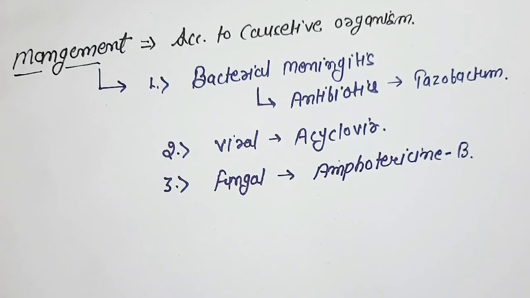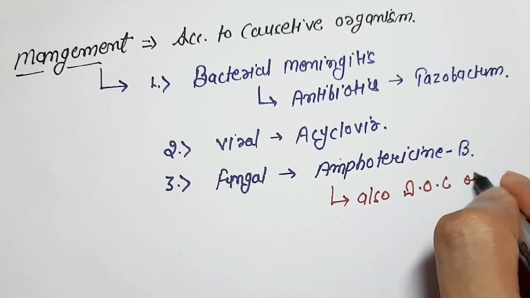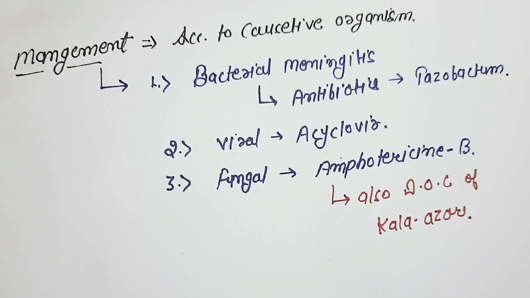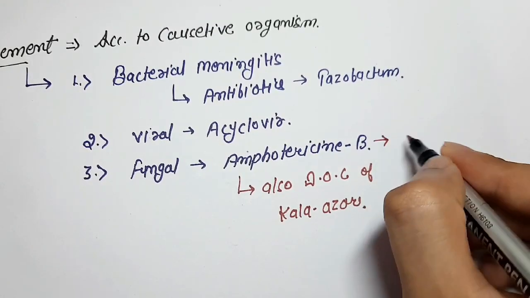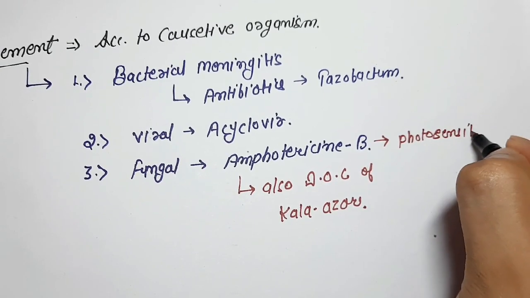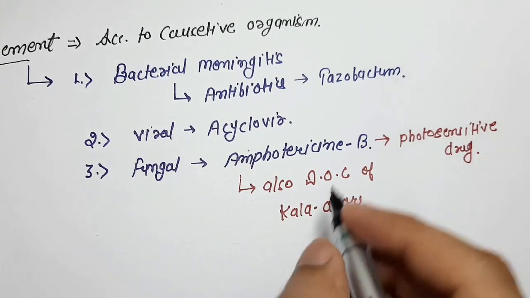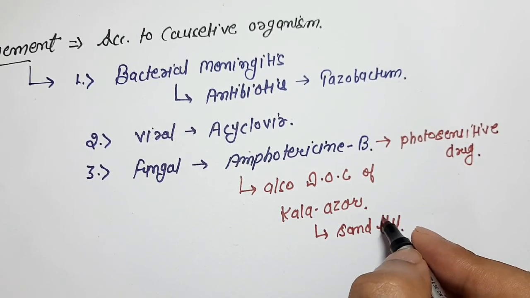Number 3 is fungal meningitis. Amphotericin B is the DOC of fungal meningitis and also the DOC of Kala Azar, as we discussed 2 times in this video earlier. Amphotericin B is a photosensitive drug. Kala Azar is caused by sand fly.